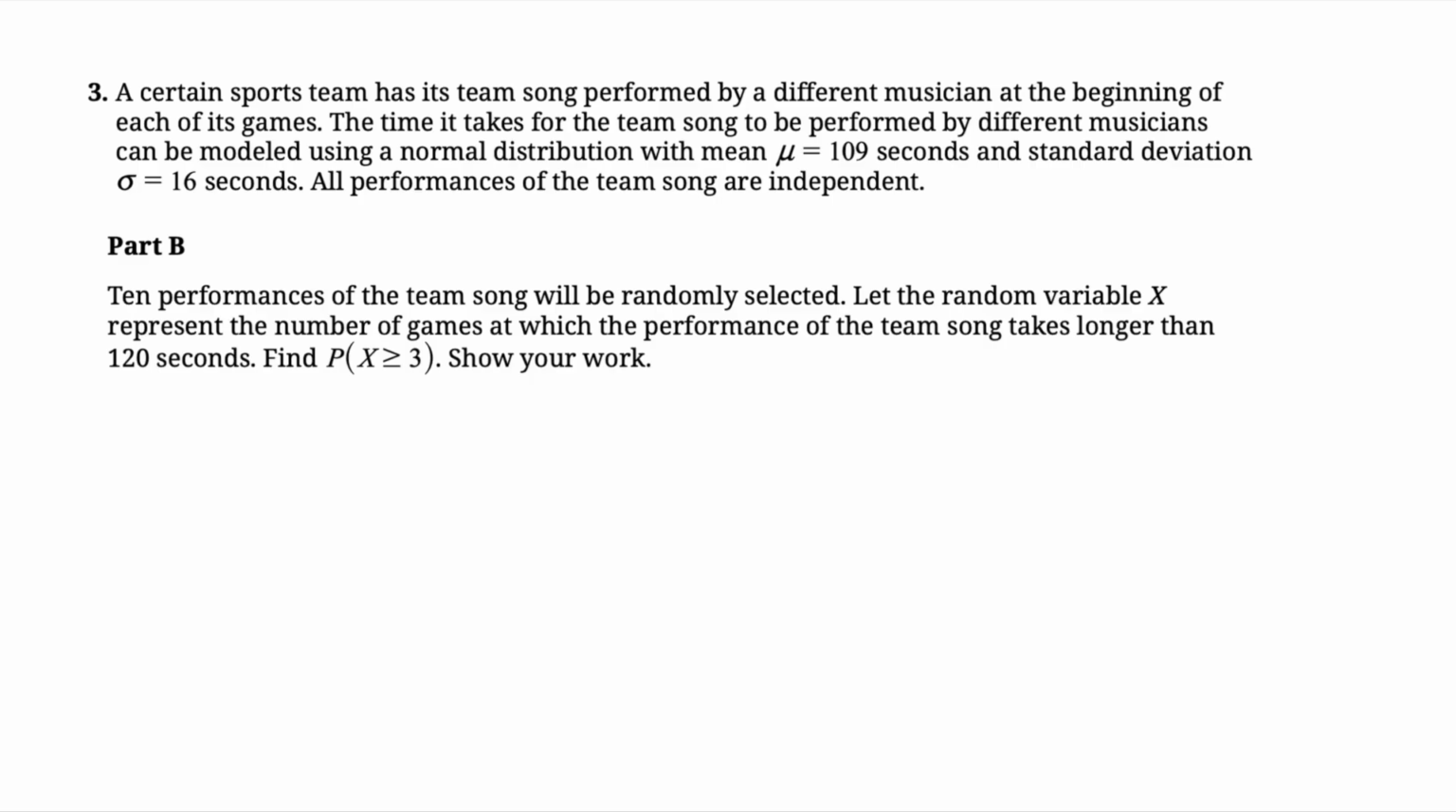That is why I mentioned earlier that anytime you're finding a probability, understand what the variable is in context. In this context, the variable is the number of games. Previously, it was the time taken. Another key piece of information here is that all performances of the team songs are independent. Before we do the calculation, let's understand how the variable helps you figure out what probability distribution, or what probability calculation, we can use to find the probability.